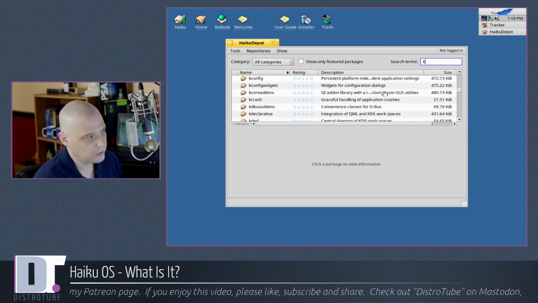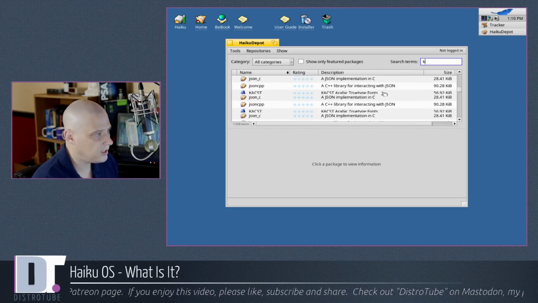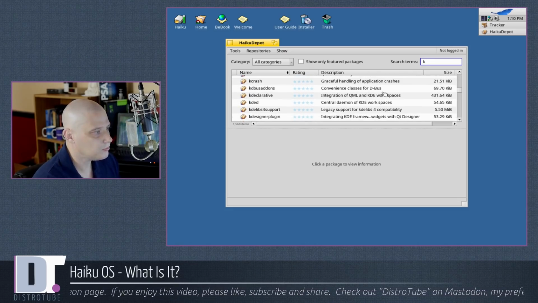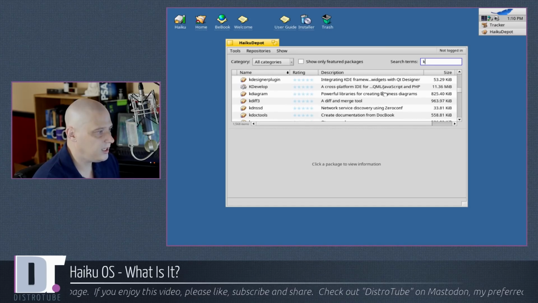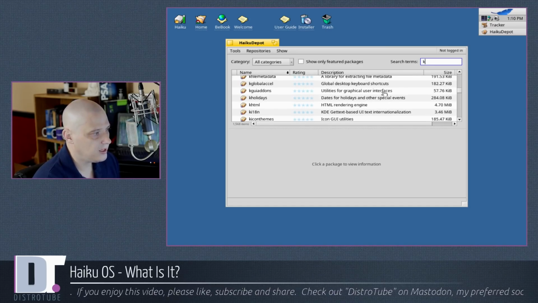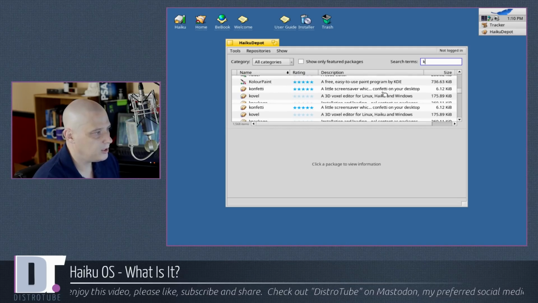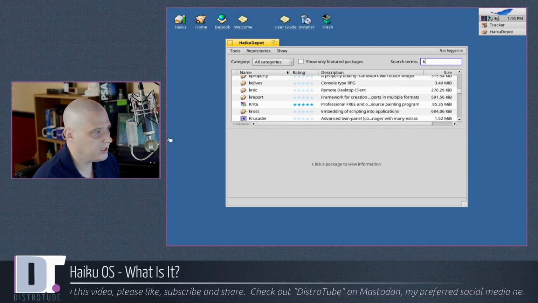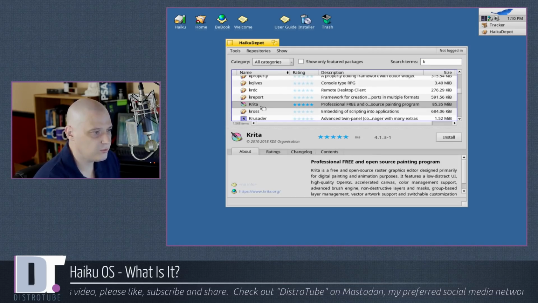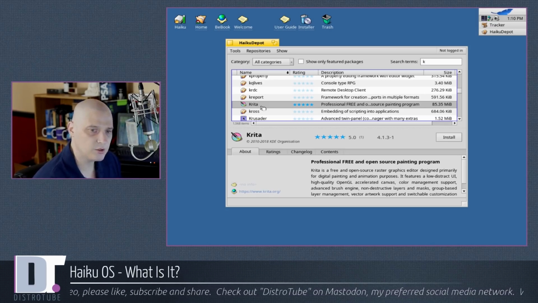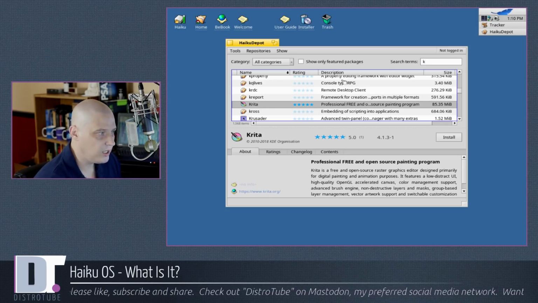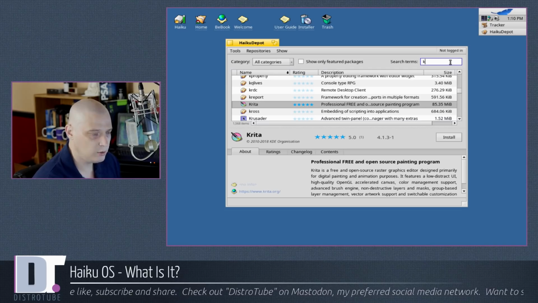You scroll down, things like kconfig, kate, karchive, various KDE libraries, kdoc tools, knotify, Krita. Krita, that is very interesting that Krita is here. So we do have an image editor. Is GIMP on Haiku? I don't think it is.